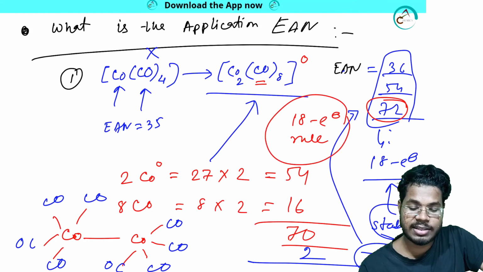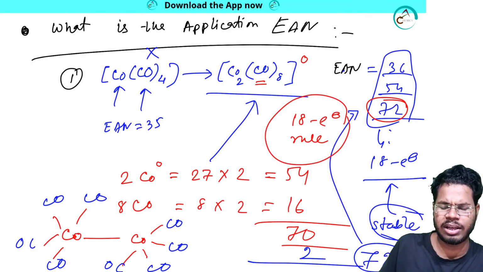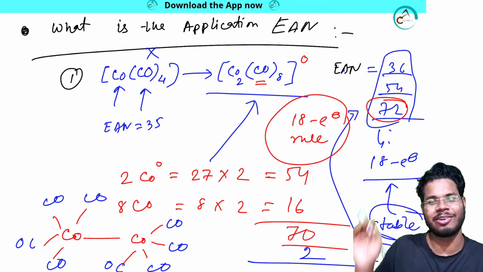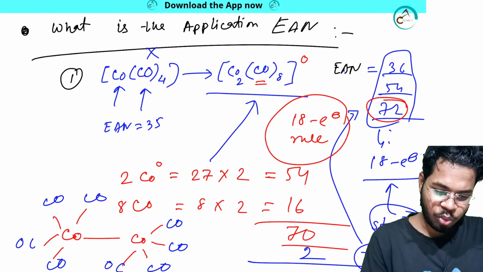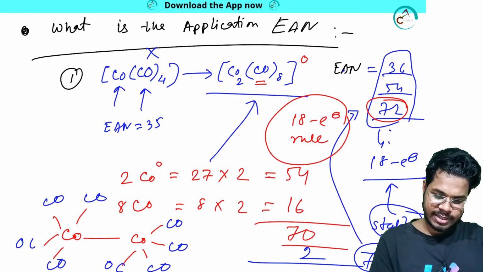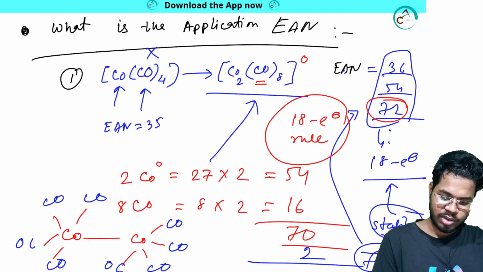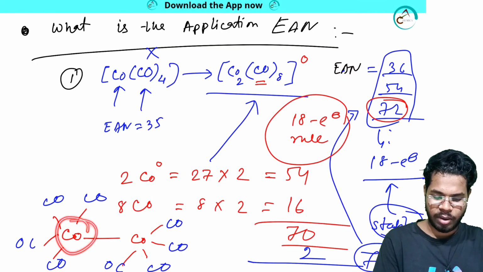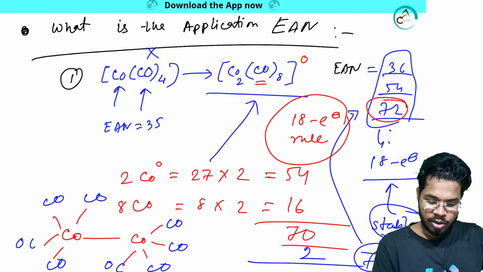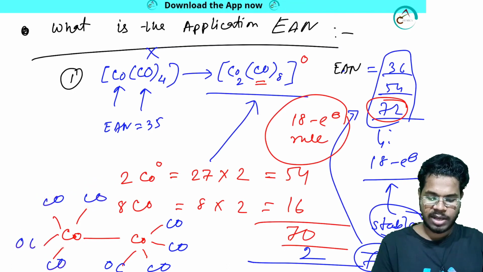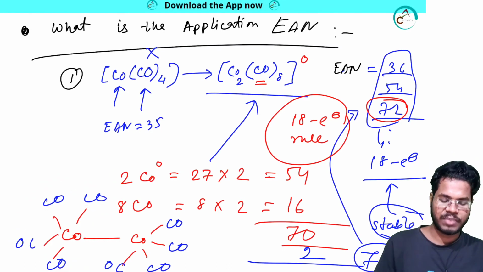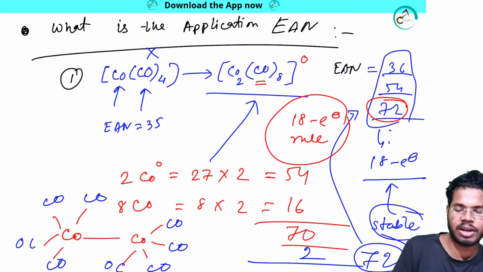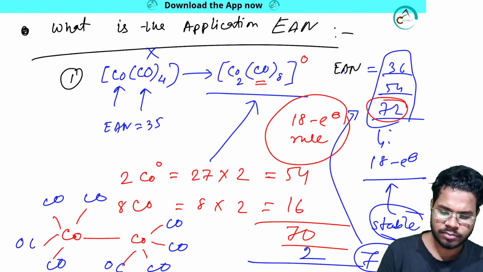How to calculate for the system that it follows the 18 electron rule? You can do that, or I will do it in the organometallic section. I don't need to explain anymore. How to do that? Take this system as a reference. Take this part only. So you take 1, 2, 1, 2, 1, 2 like that, and you take cobalt, 27, so 28, 28 plus 1, 2, 3, 4, 28 plus 8, that is 36. So for the system, if you take the valence electrons only, you will get 18, no problem.